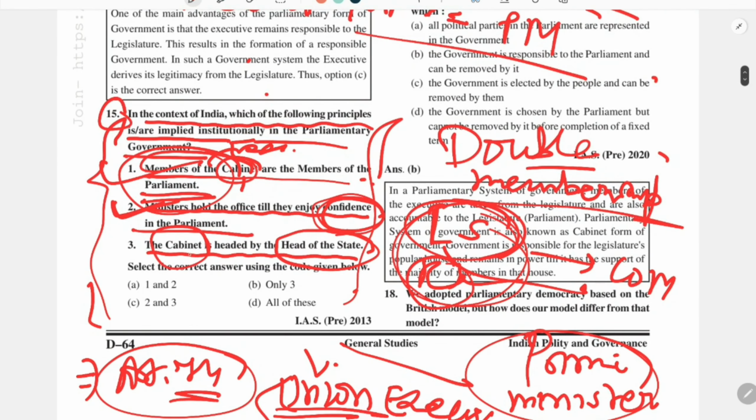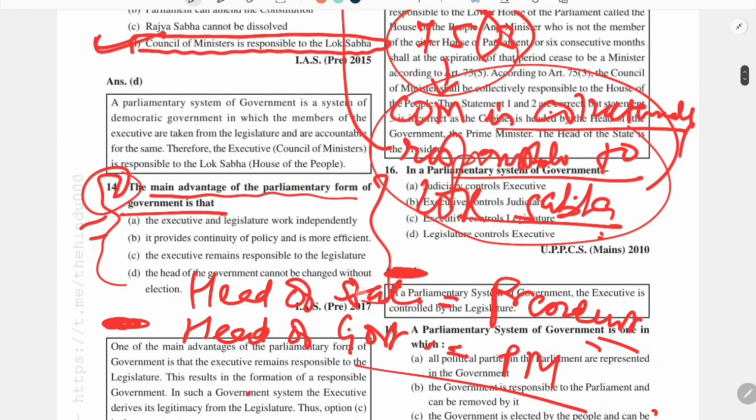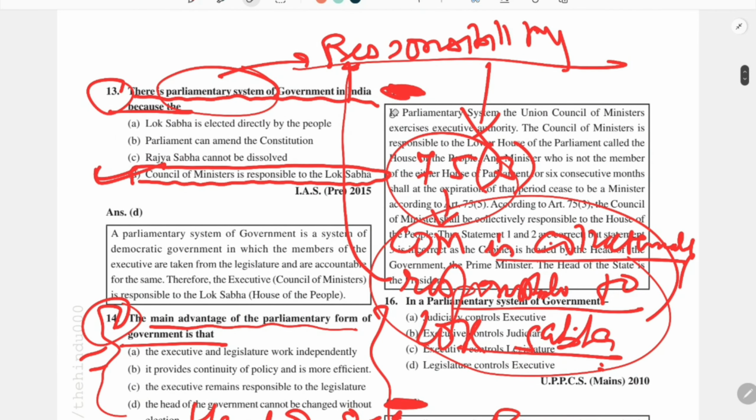So we know that cabinet is always headed by the prime minister, and it is not the head of the state, it is the head of government. So this statement is incorrect, only 1 and 2 are correct. So here the answer is A. So this is the right answer.